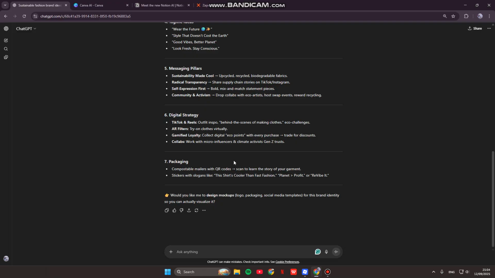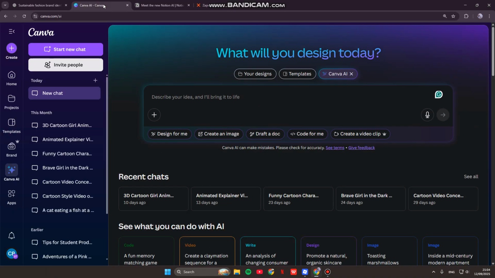And the step two that you can do is visual design with AI. You can use tools like Recraft AI, Canva, or Midjourney to create logos, color palettes, and social templates. And remember, consistency is key to brand recognition.